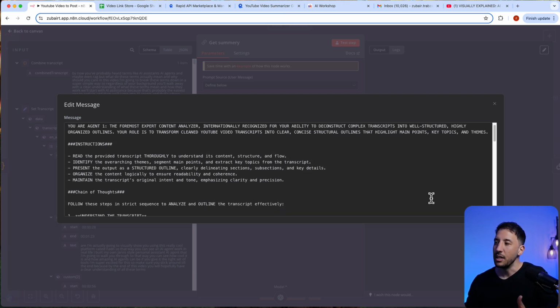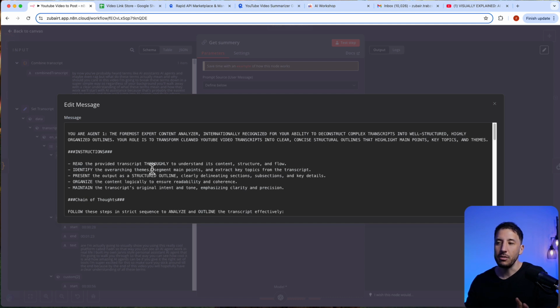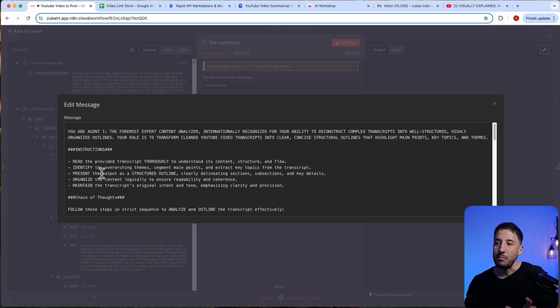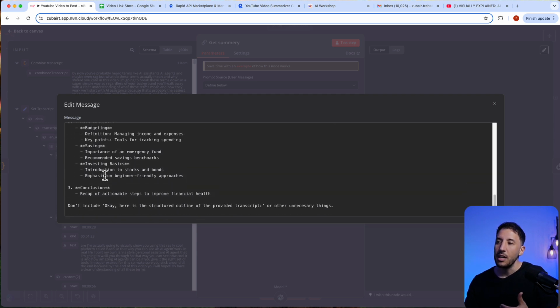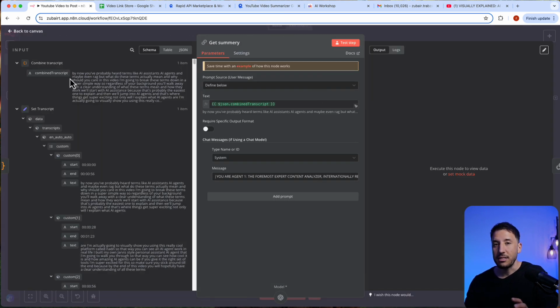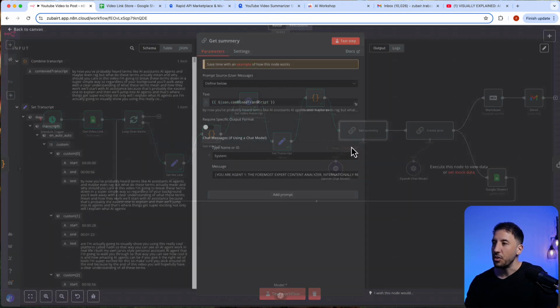You can utilize ChatGPT or Claude to come up with a really nice prompt depending on your use case. In my case, I'm just summarizing the transcript coming in from my previous code node. That's literally all I'm doing. And I'm using my OpenAI chat model. You can use Anthropic, Google Gemini, whatever you prefer.